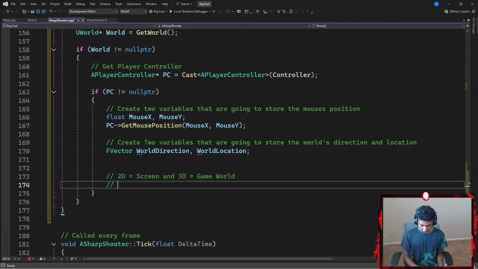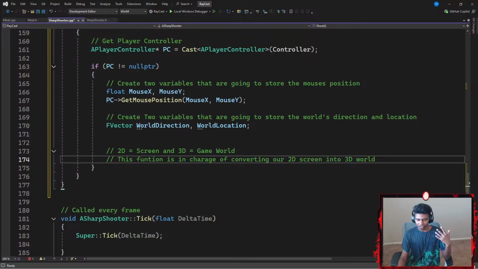Okay, and then let's go with something like: this function is in charge of converting our 2-dimensional screen into the 3-dimensional world. I think that's pretty good, honestly.